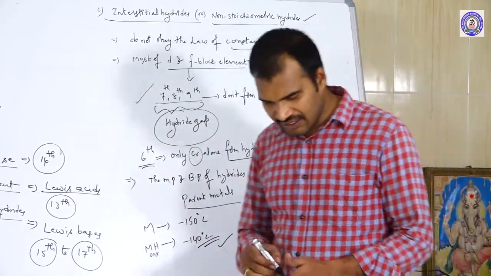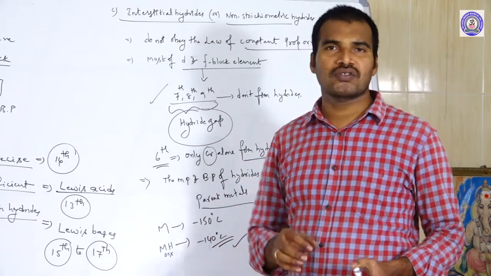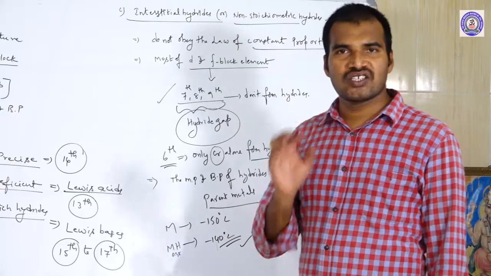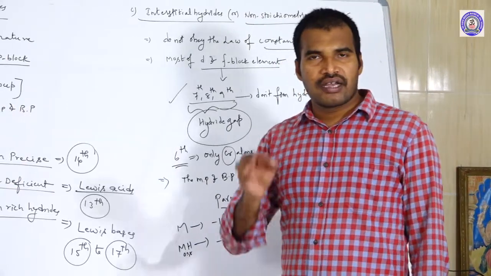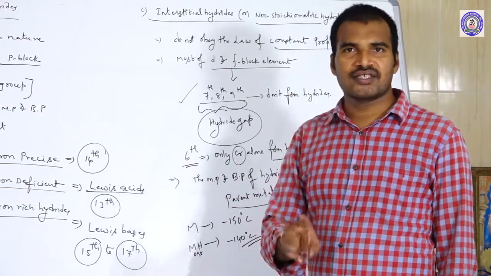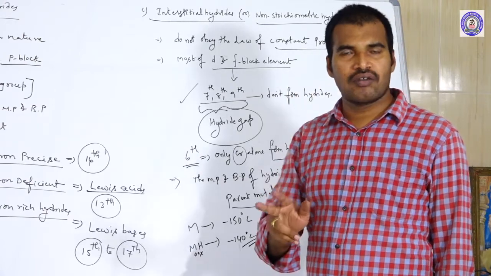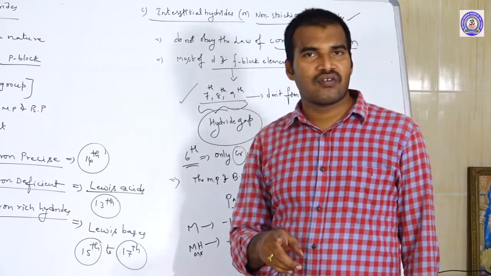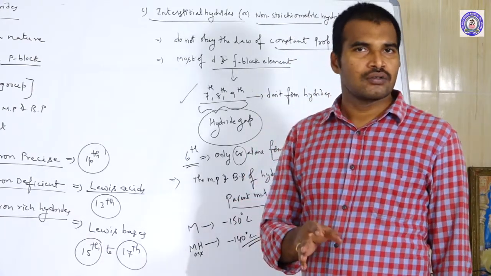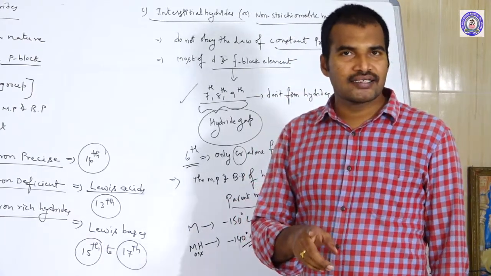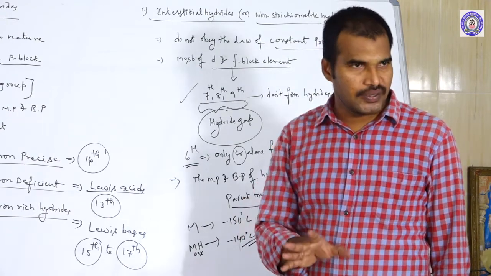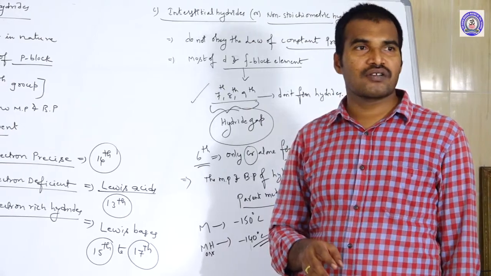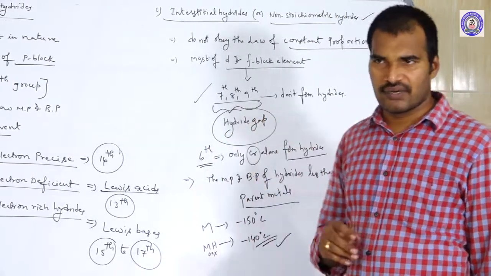Once again, hydrides are nothing but binary compounds of hydrogen with other elements. Based upon their nature, we classify hydrides into three categories: ionic hydrides, covalent hydrides and interstitial hydrides. Ionic hydrides are formed by most of the S block elements, covalent hydrides by most of the P block elements except noble gases, and interstitial hydrides by most of the D and F block elements.